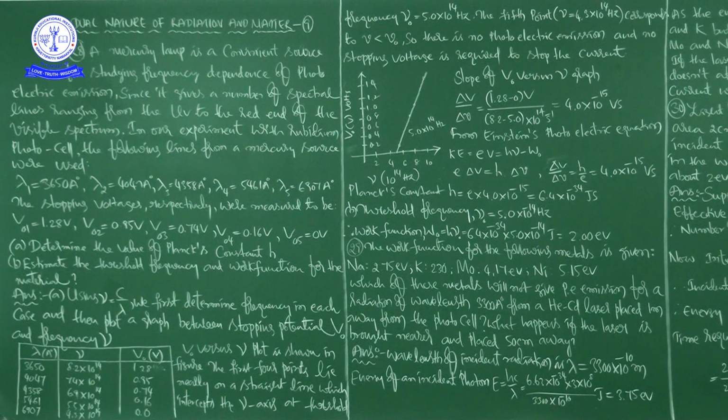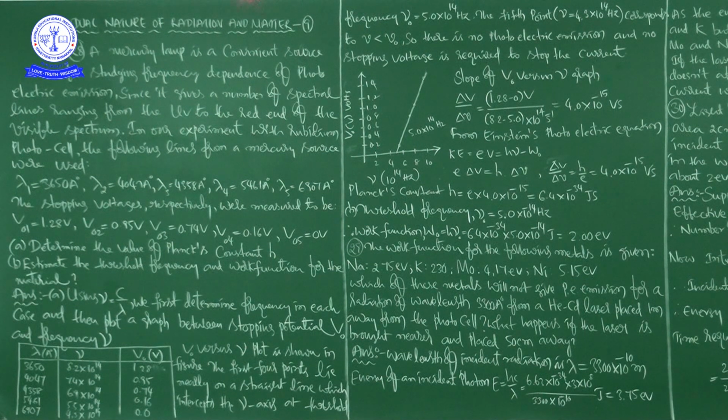A mercury lamp is a convenient source for studying frequency dependence of photoelectric emission, since it gives a number of spectral lines ranging from the ultraviolet to the red end of the visible spectrum.